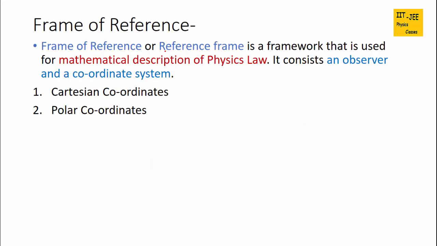So frame of reference or reference frame is a framework that is used for the mathematical description of physics laws. It consists of an observer and a coordinate system. So there are basically two frames of reference. First is Cartesian coordinates and second is polar coordinates.